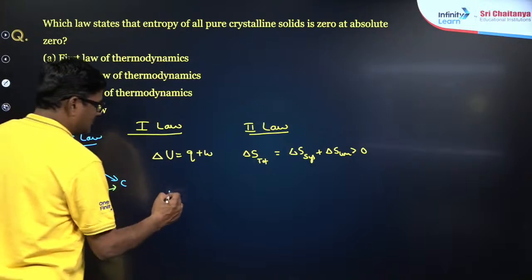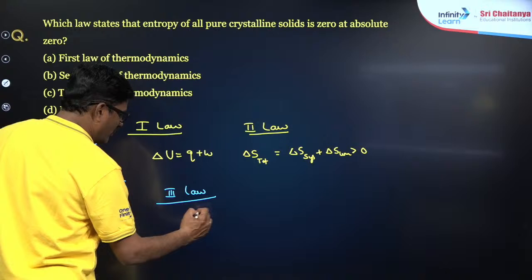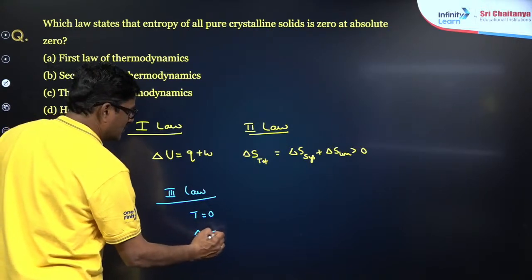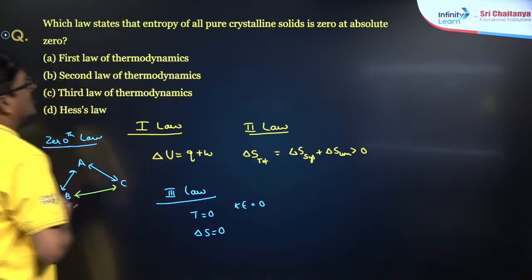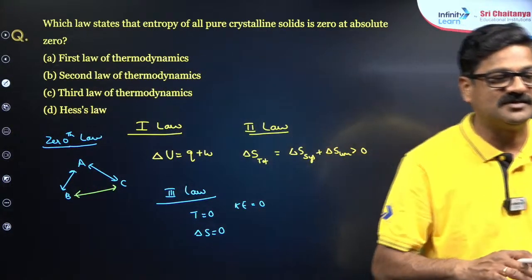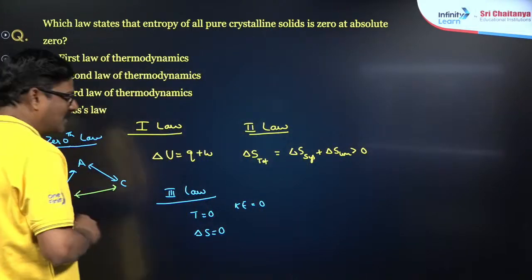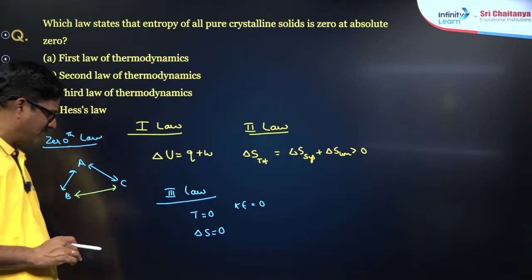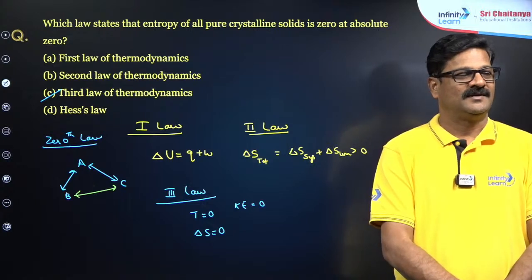The third law says, okay, at 0 Kelvin temperature entropy is going to be 0 and kinetic energy is going to be 0. So the entropy of all pure crystalline solids at absolute 0 is going to be 0. So it is the third law of thermodynamics. Okay, so this is the overview of the first law, second law, third law and 0th law. Right, son? Yes, it is.